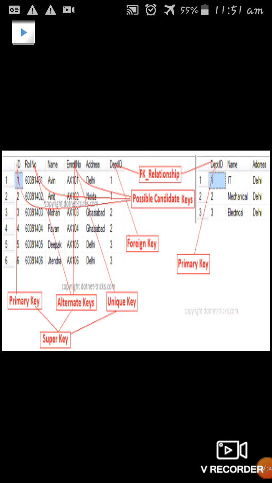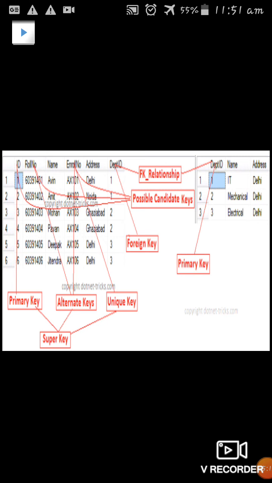So next, we have two tables over here. The first table maintains roll numbers, names, address and department ID, and the second table is used by retrieving the department ID, and we maintain the department ID, name and address. So here we maintain the relationship between the two tables, right? These are the basic keys in the relational database. For unique data, we call it what? Primary key. So in the first table, ID is the primary key, and in the second table, department ID is the primary key. We should maintain a relationship between these two tables.